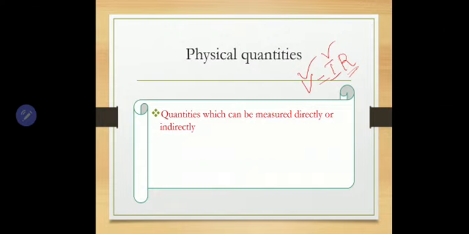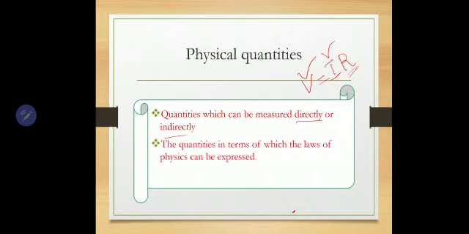So physical quantities are the quantities which can be measured directly or indirectly, and these are the quantities in terms of which the laws of physics can be expressed. Is any law expressed in terms of physical quantities? So many, right? We have so many examples, like Newton's second law, F is equal to ma, and the universal law of gravitation, F is equal to G m1 m2 divided by d square.